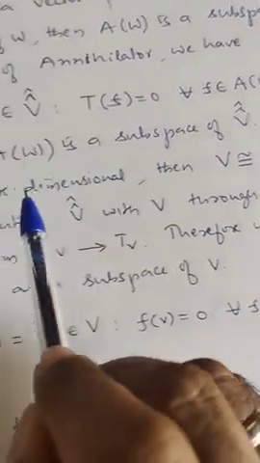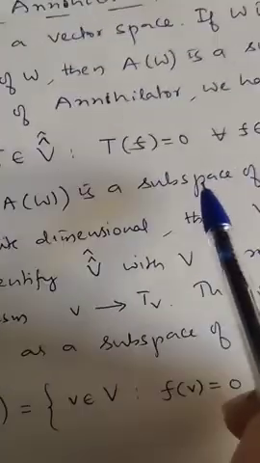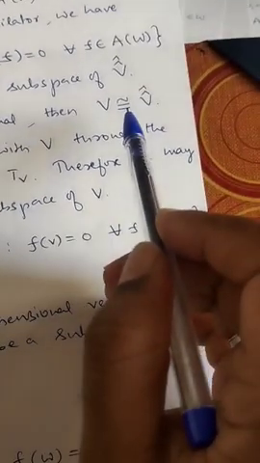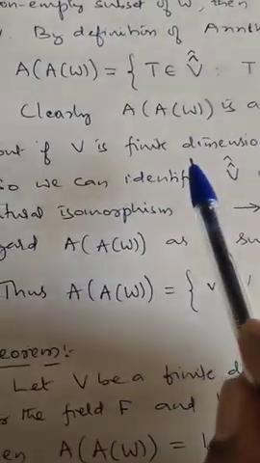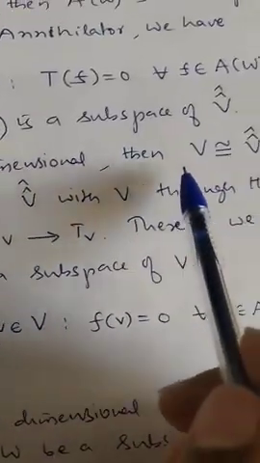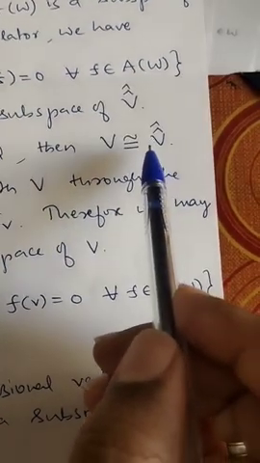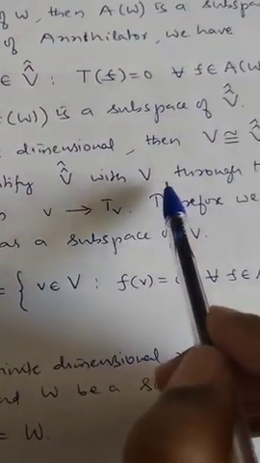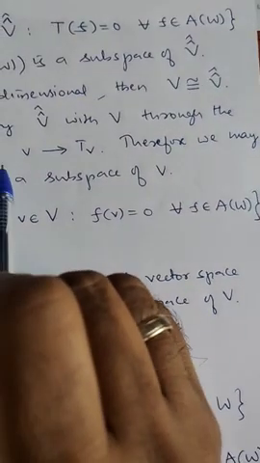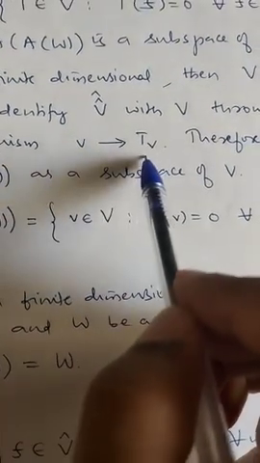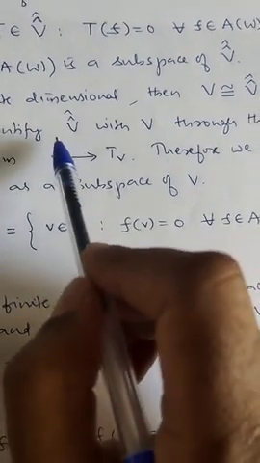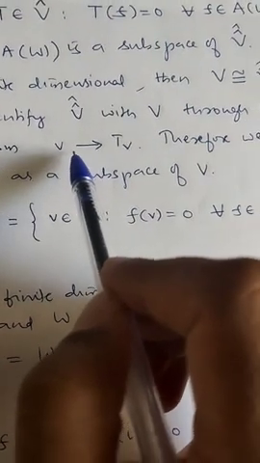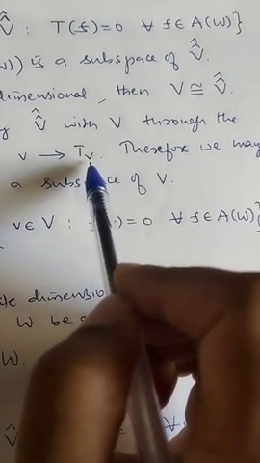But we know that if V is finite dimensional, then V is isomorphic to V double cap. We have proved that if V is a finite dimensional vector space, then V is isomorphic to V double cap. Therefore, we can identify V double cap with V through the natural isomorphism v tends to T of v, which we have also defined. So we identify V double cap with V through the natural isomorphism. For every element v, we have a corresponding element T v.